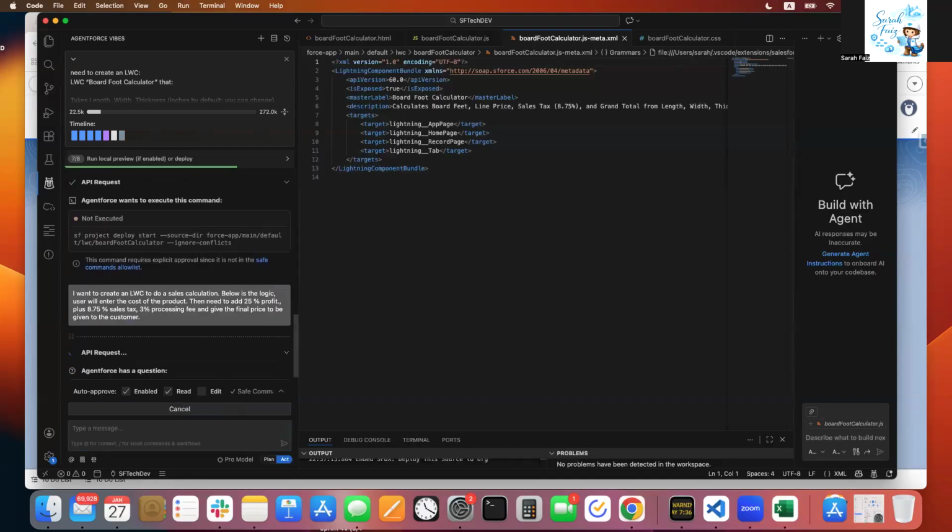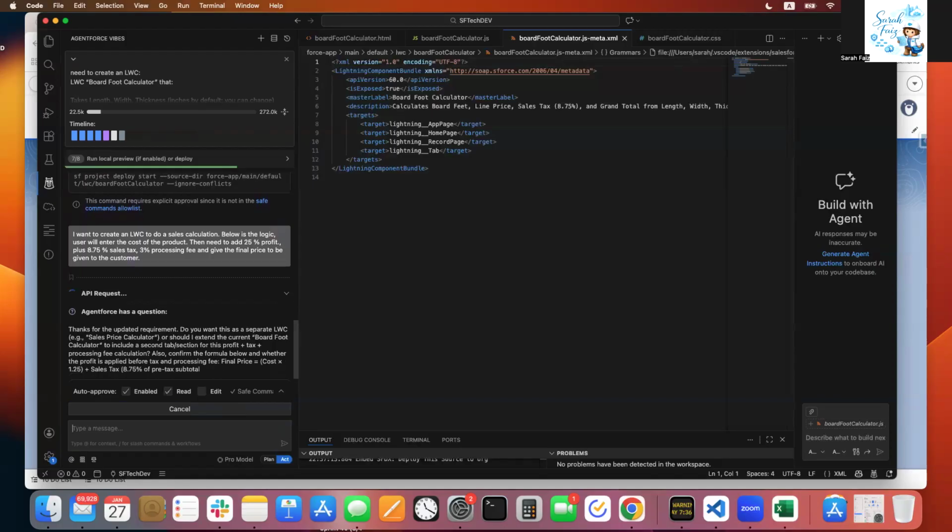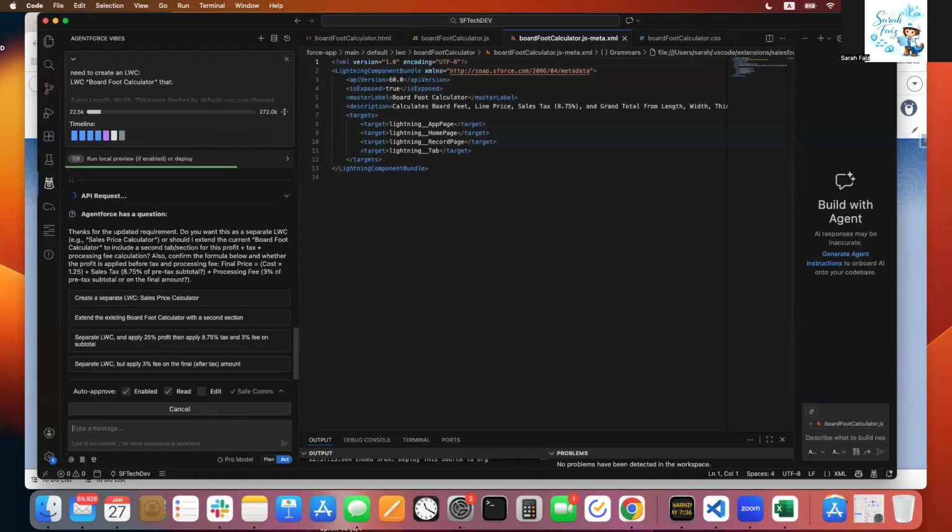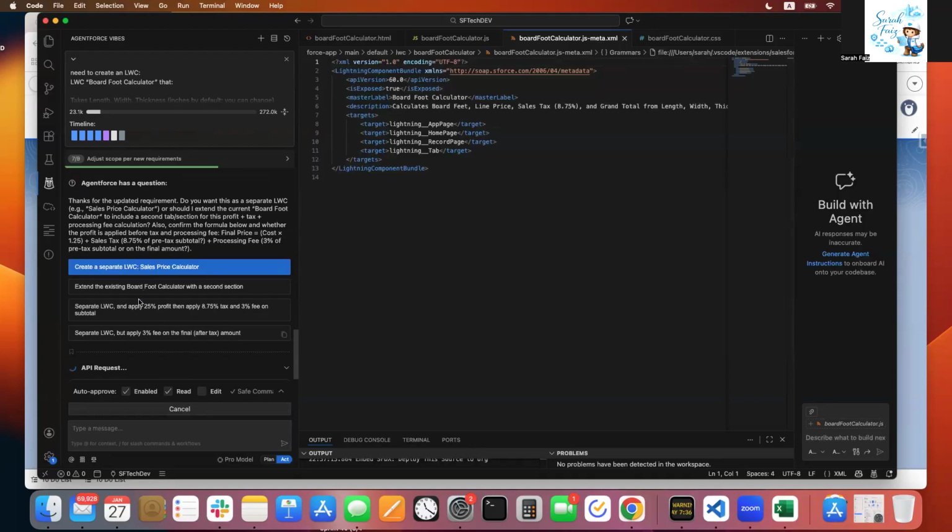So you just press enter, and then Agentforce is reconfirming some things with us. Let's see what it is. Thanks for the updated requirement. Do you want this as a separate LWC? Yes, create a separate LWC, sales price calculator.